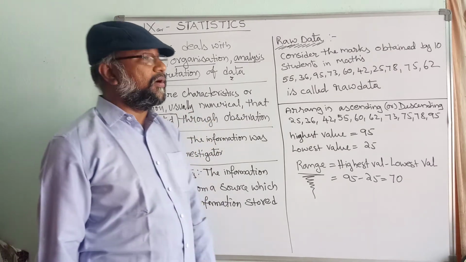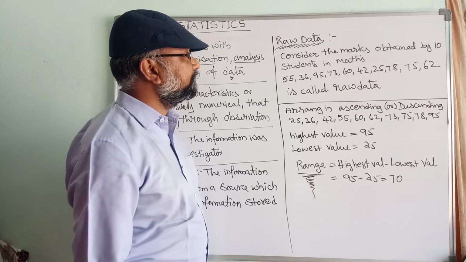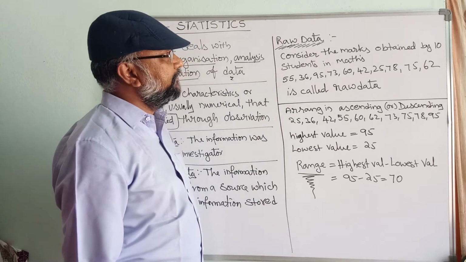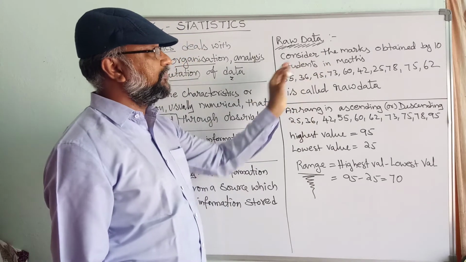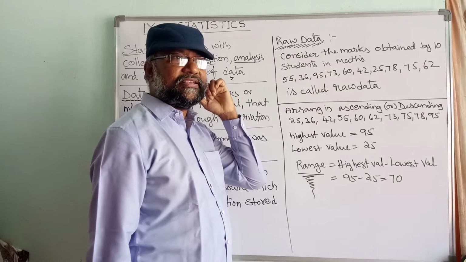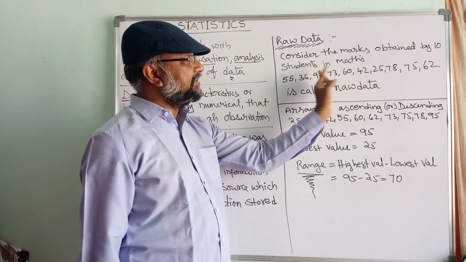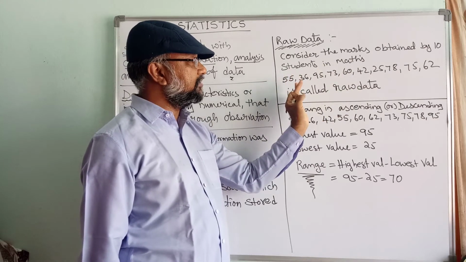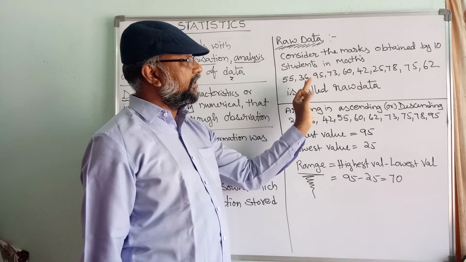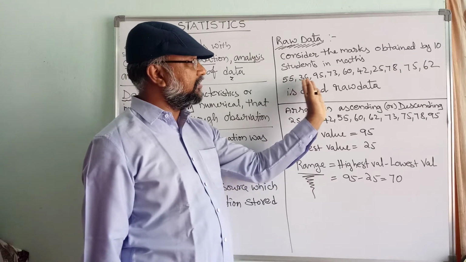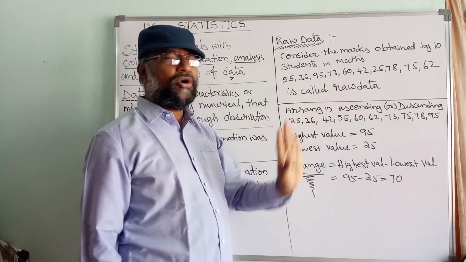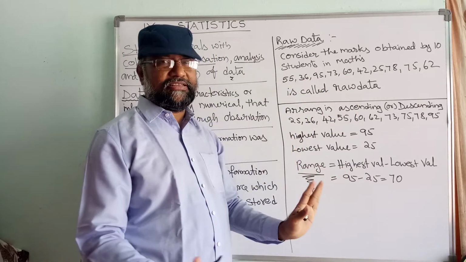Let us see what is called the raw data. Consider the marks obtained by 10 students in a maths examination. In an examination in mathematics, 10 students got these marks. So this is called raw data, just collected.